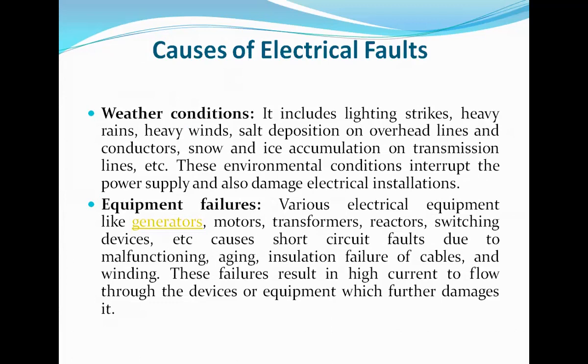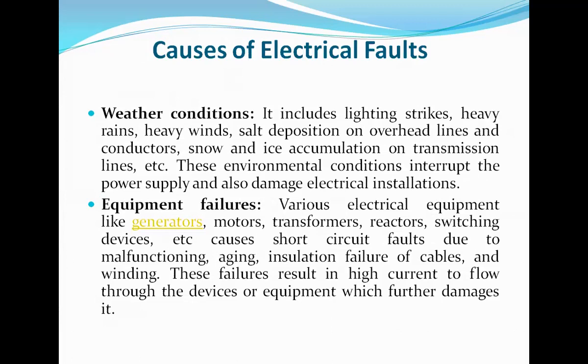These environmental conditions interrupt the power system and also damage electrical installations. So remember, the first cause of electrical faults is weather condition. Next one is equipment failure. Various electrical equipment like generators, motors, transformers, reactors, switching devices, etc. cause short circuit faults due to malfunctioning, aging, and insulation failure of cables and windings.